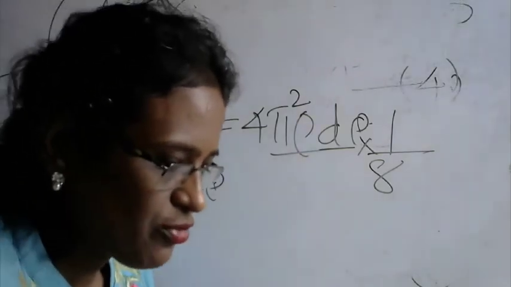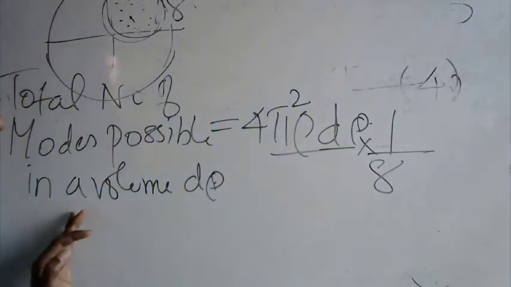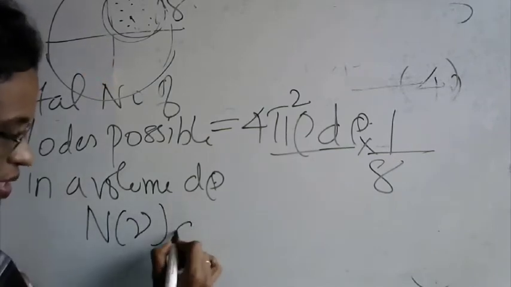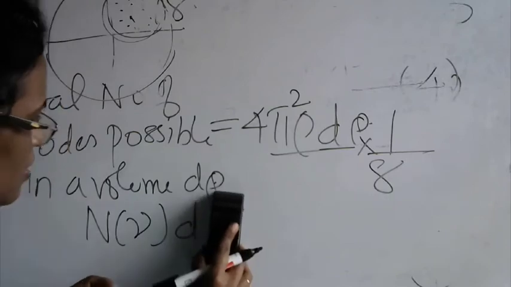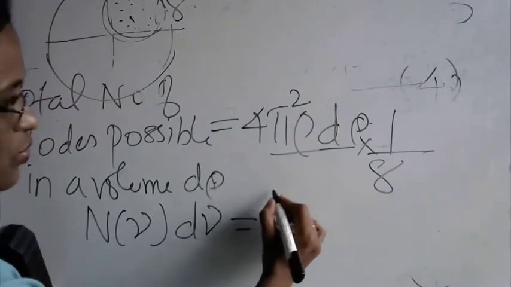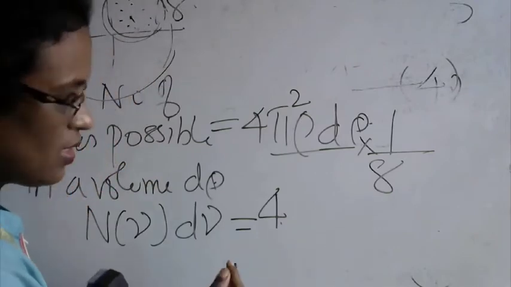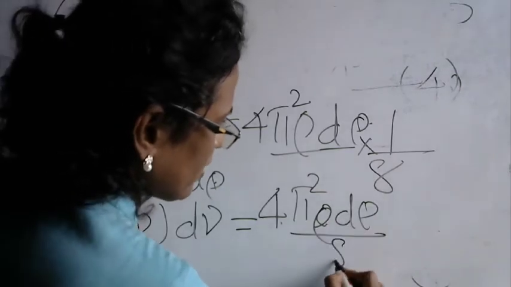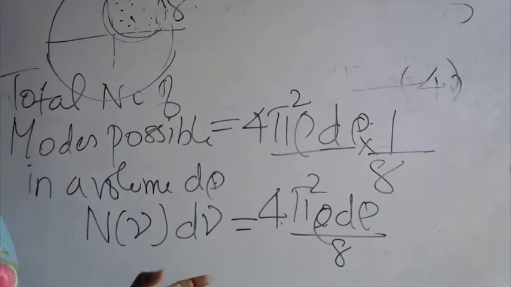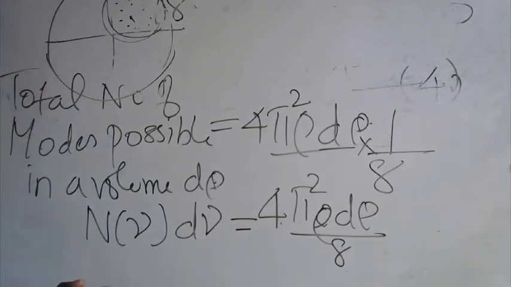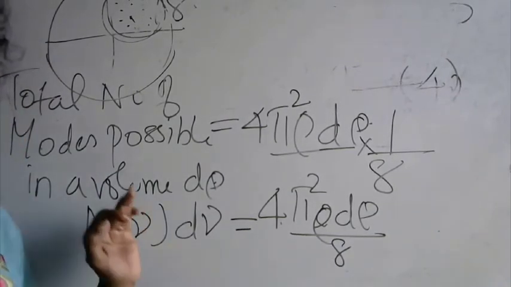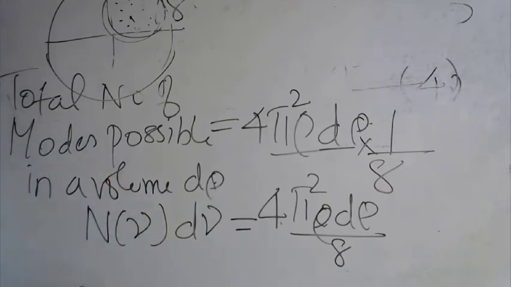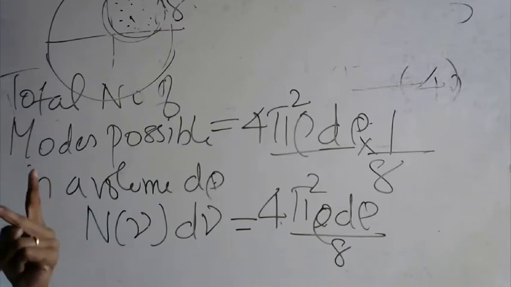Now therefore, this equation I can write as n of nu into d nu, the number of modes in the volume d nu, is equal to 4 pi rho square d rho divided by 8. And also, we know that in polarization, each electromagnetic wave has two parts. I repeat, in polarization each electromagnetic wave has two parts.